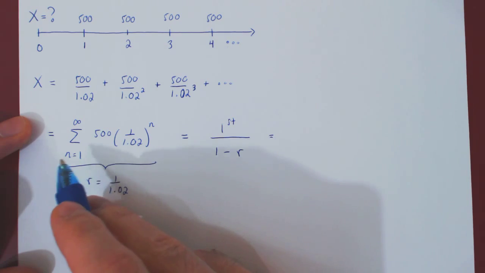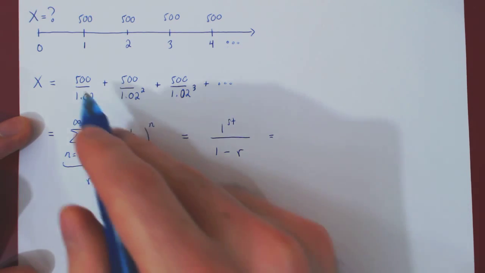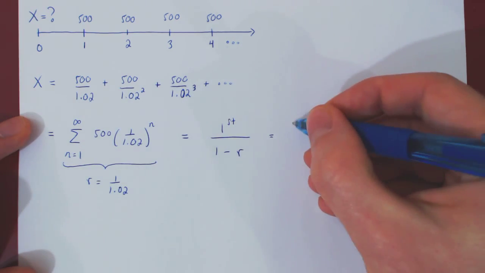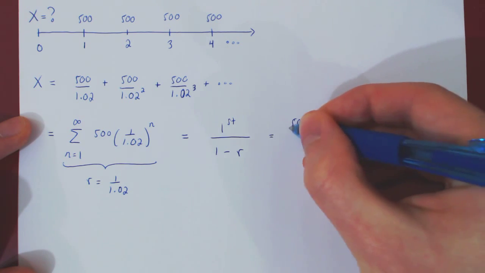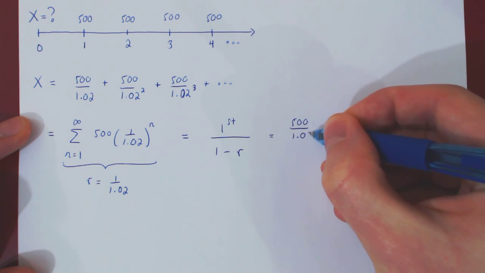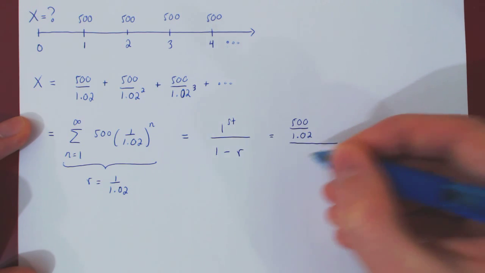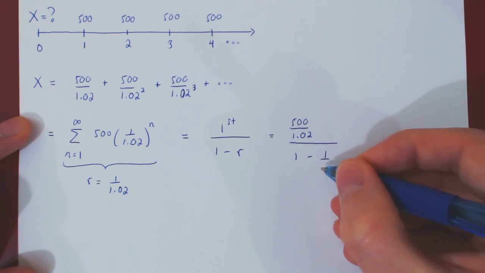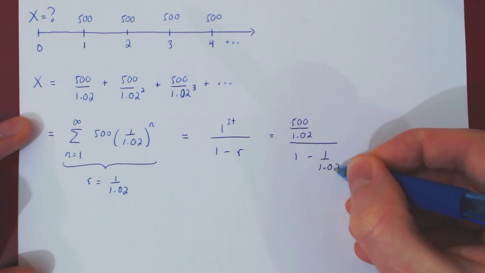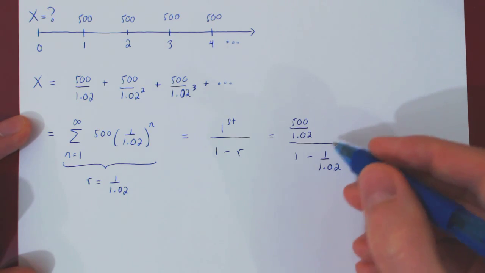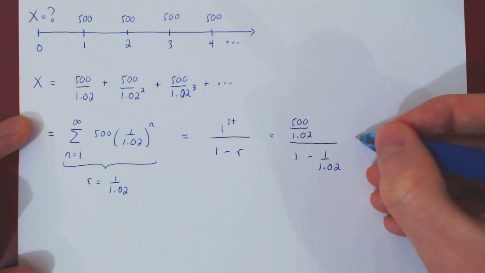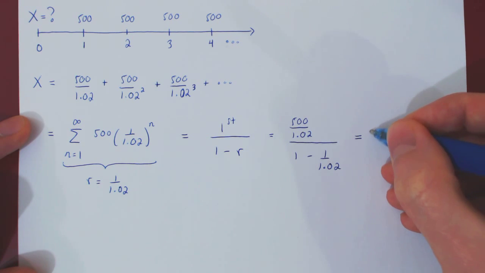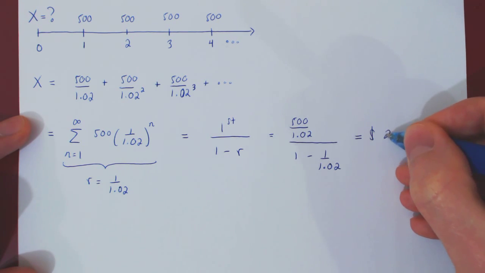So the first term, of course, here is when n is 1, which gives us obviously 500 over 1.02. This is the first term of the series over 1 minus r, 1 minus 1 over 1.02. And if you evaluate this with your calculator, you will find exactly $25,000.